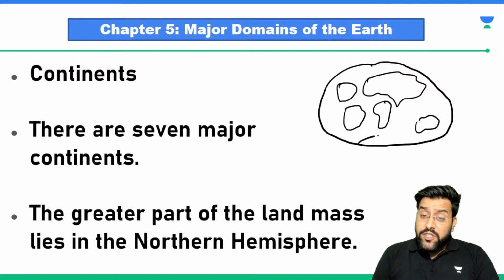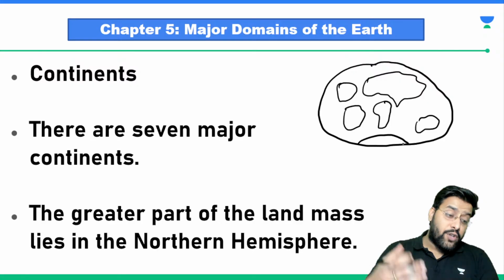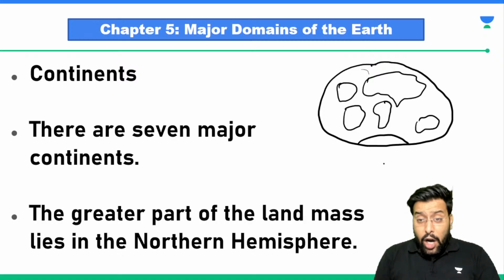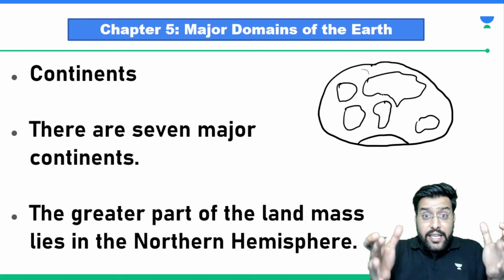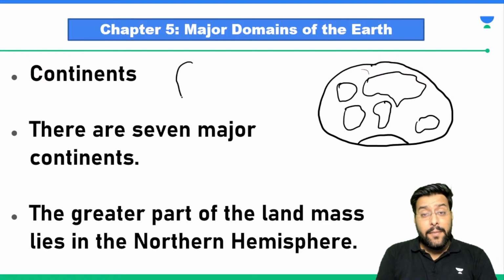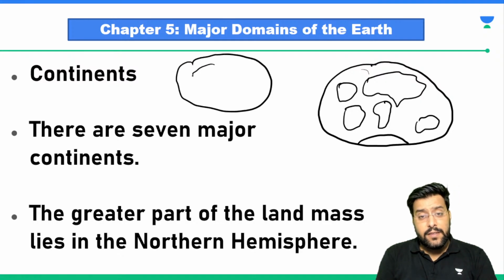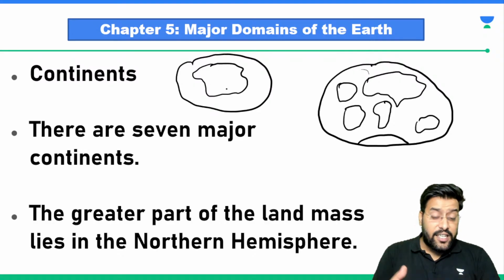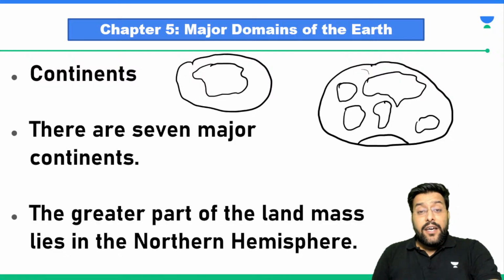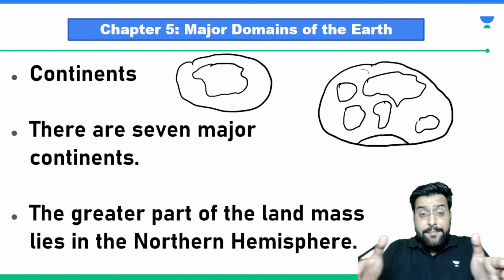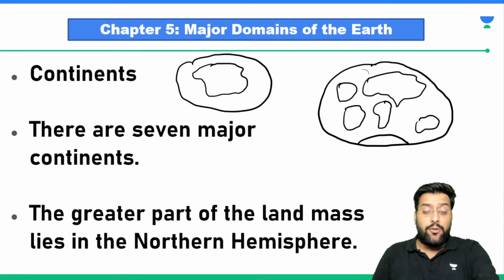Eventually, when we proceed with our discussions of geography in higher classes, we will understand that initially all these small chunks were together. There was one single landmass like this. We called it what? Pangea. But due to certain events taking place within the earth, gradually this big landmass was segregated into smaller regions.